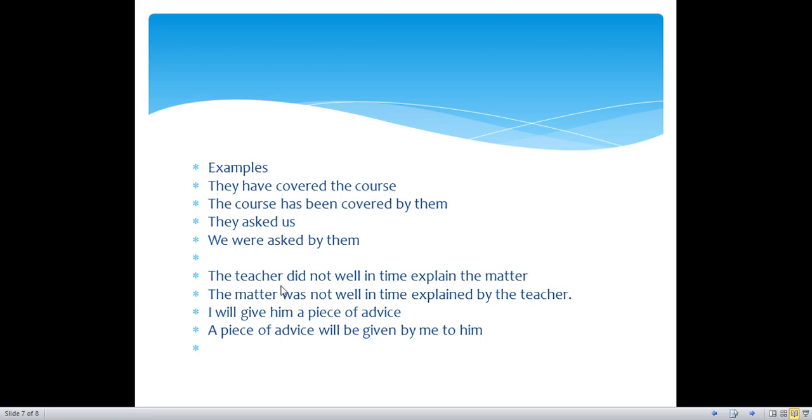The teacher did not explain the matter well in time. The matter was not explained well in time by the teacher. I will give him a piece of advice. A piece of advice will be given by me to him.